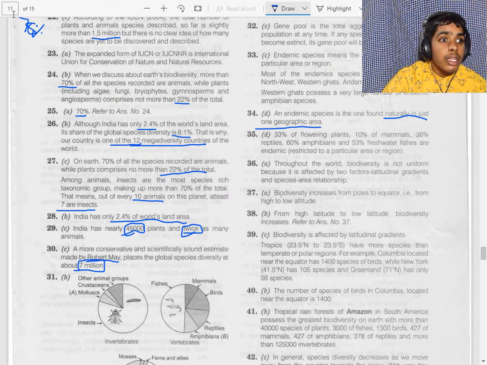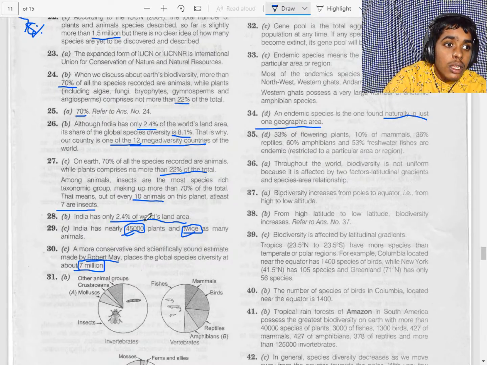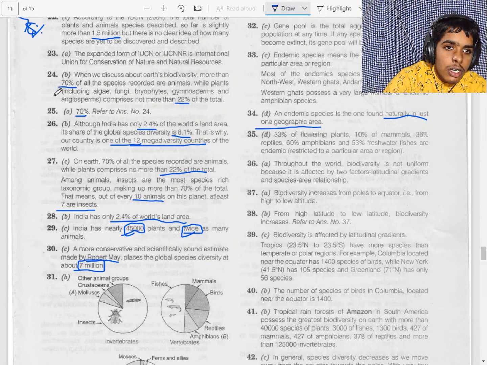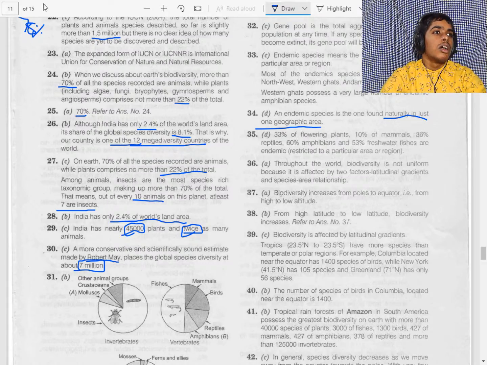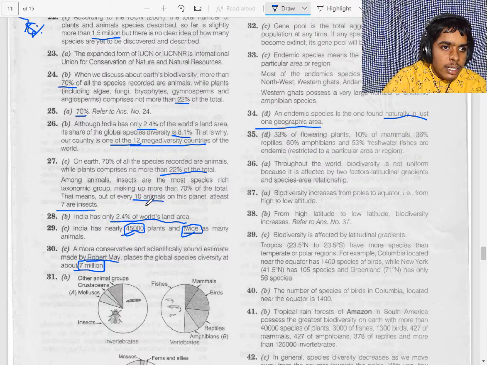Now the species-area relationship is a straight line described by the equation log S is equal to log C plus Z log A. We will discuss this also. Now let's see. Yes, our answer is correct.